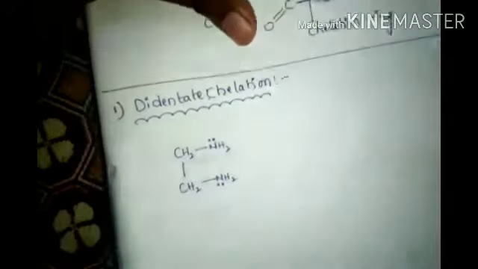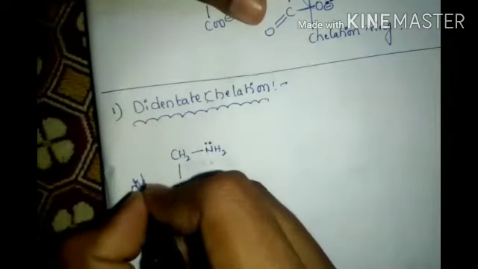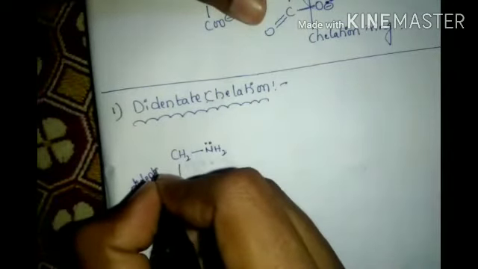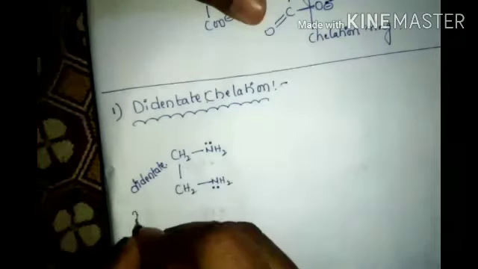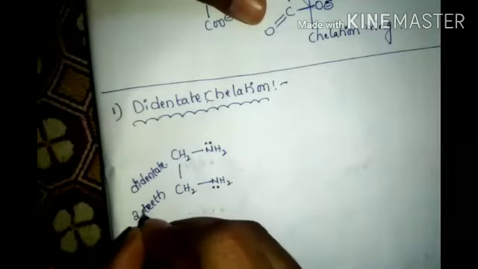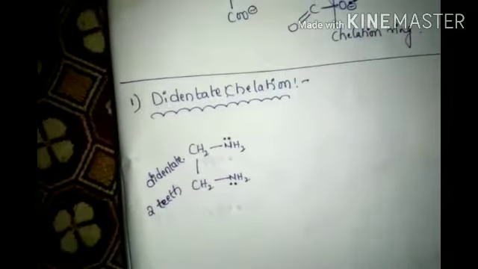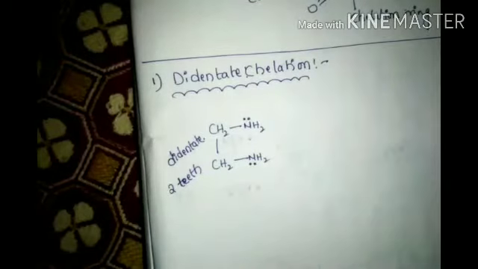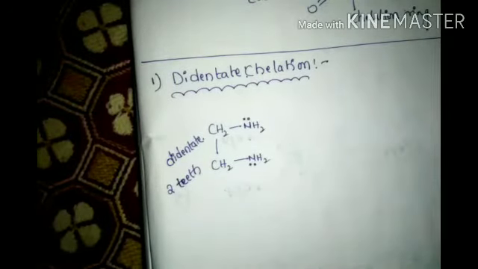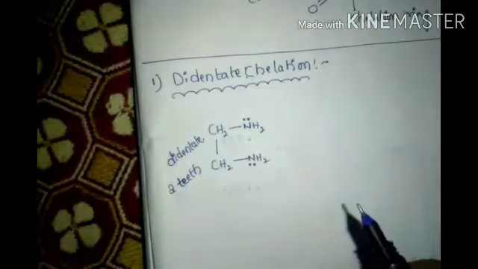How many lone pairs are there here? 2 lone pairs. So this is didentate. Didentate means 2 teeth. 2 teeth are there for this compound. Very little, only 2 teeth. Didentate.